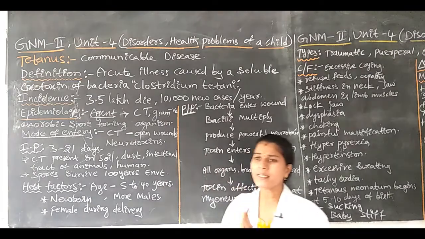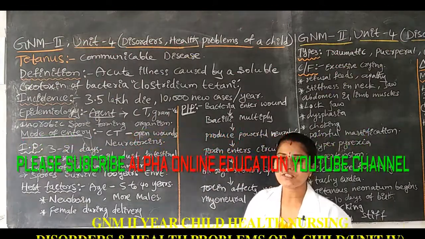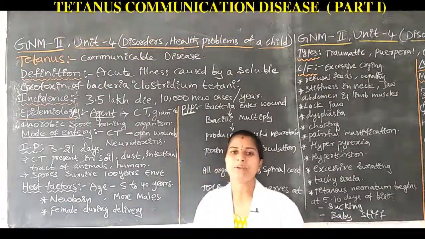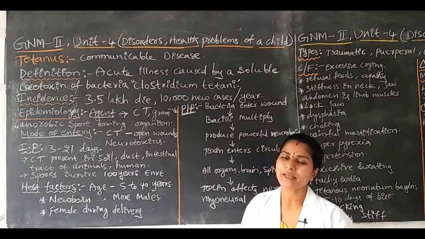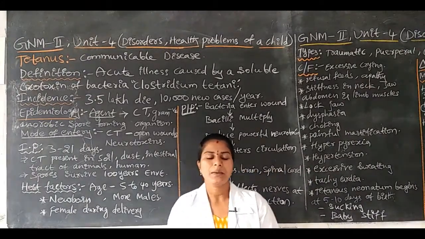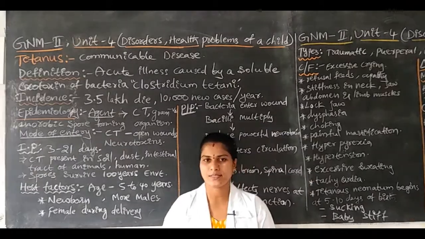The mother has the pregnancy period from the first month to 9 months. After completion of the pregnancy, during delivery, the intranatal period, the mother may get the disease tetanus.